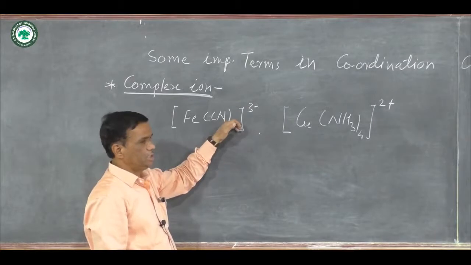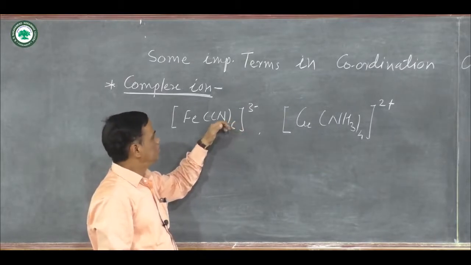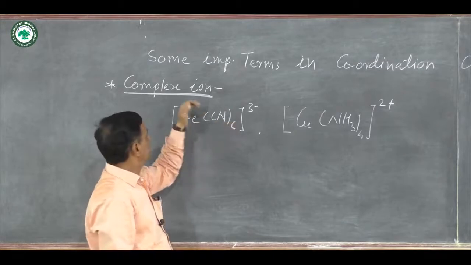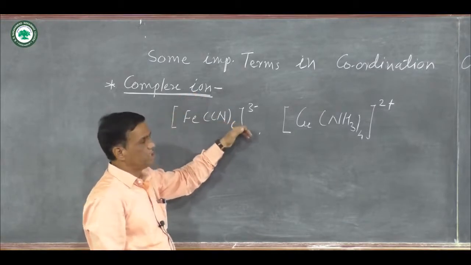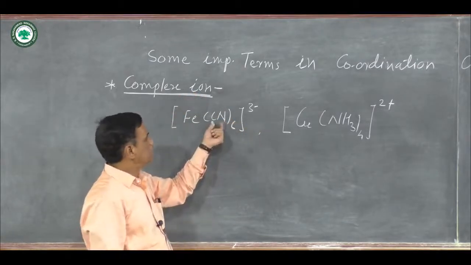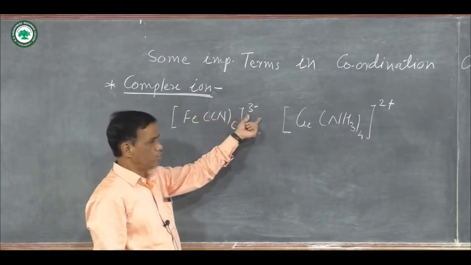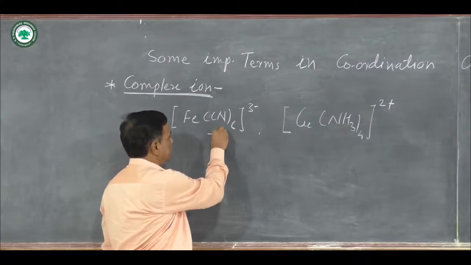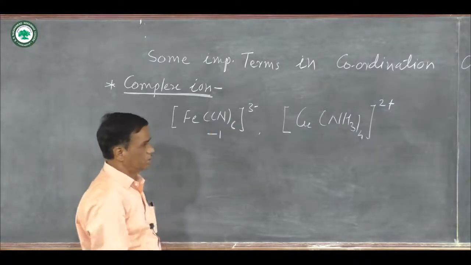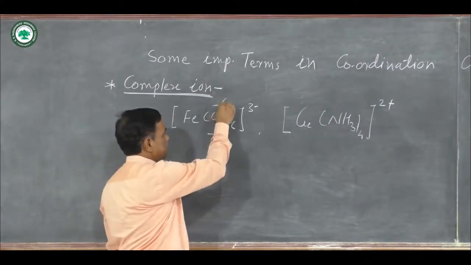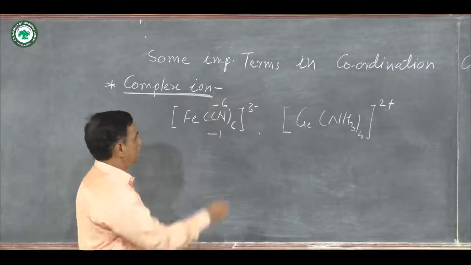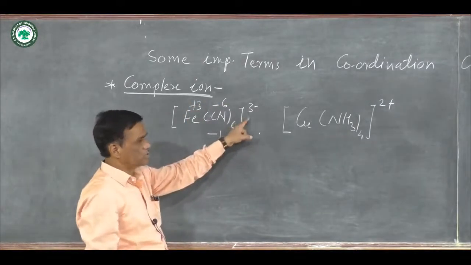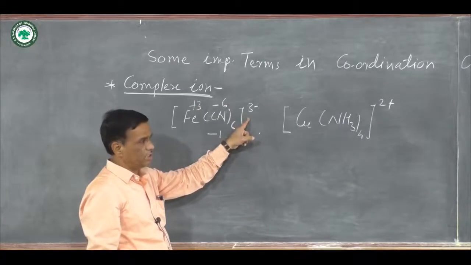And you know that the charges are due to the presence of ligands. What type of ligands are there? The complex ion charge depends upon the ligands. Here the charge on this complex ion is 3-. The reason is that on every cyanide there is a -1, a total of 6 cyanide ions are there, and the charge on iron is +3, and therefore the charge on this complex ion is negative, that is 3-.